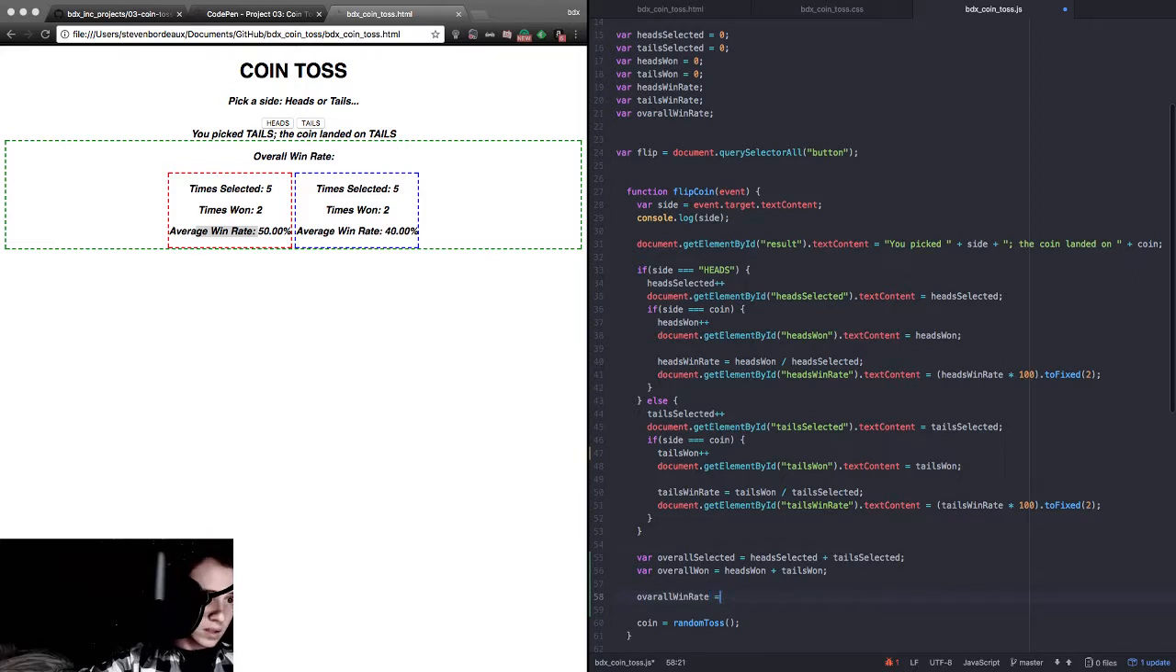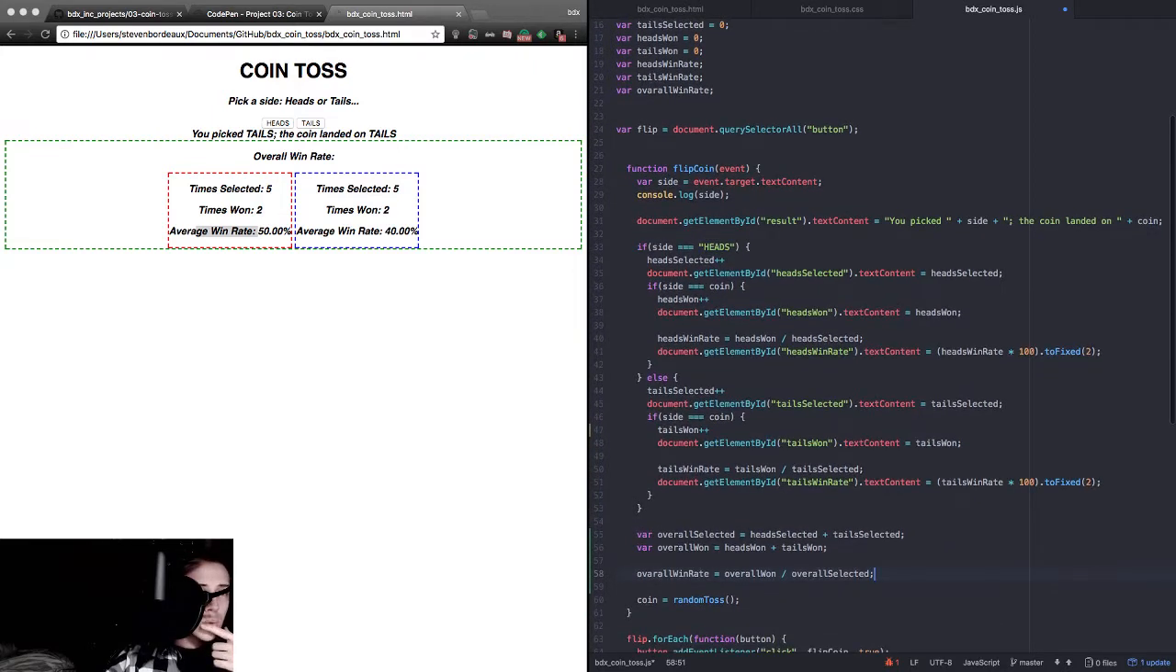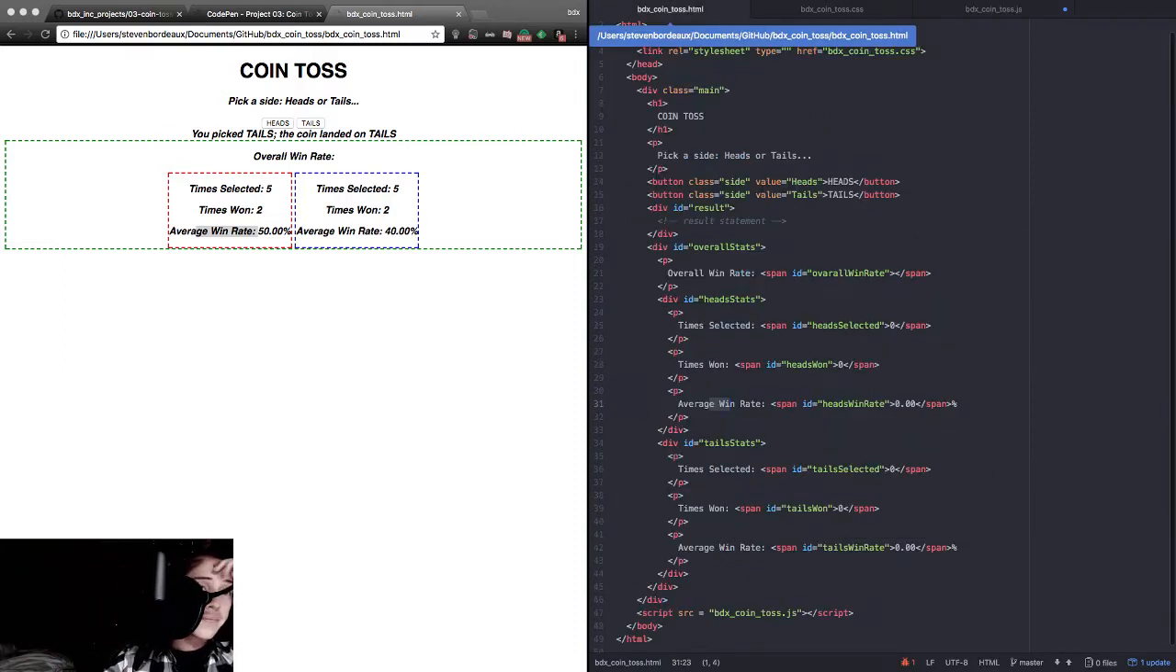Overall win rate equals overall selected. No, overall 1 divided by the following. Copy. There we go. Beautiful, beautiful. Now, should we... See, now we need to do this with it. We need to transfer it from JavaScript over to HTML.